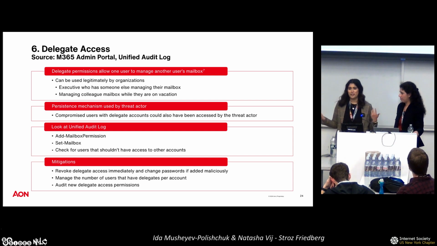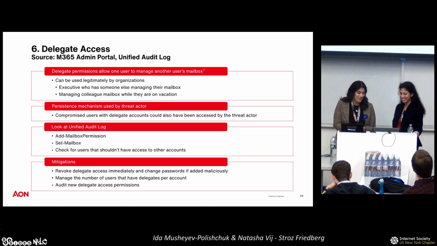Or, for example, if you work for an organization that really values your vacation time, that'd be awesome. Maybe your user might be adding a delegate access to another employee that is going to be working there while you are out on vacation. You don't even have to look at your mailbox, which would be awesome. So with that, though, threat actors also use delegate access while they're doing their attack. There's 2 different ways we typically will see this. One is just leveraging already existing delegate access that users might already have, or they might try and create their own to see whether or not they can access even more mailboxes during their attack.